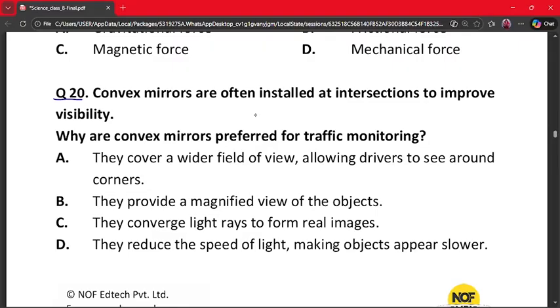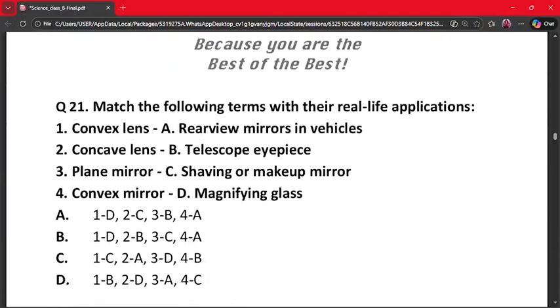Our correct answer is option A because convex mirrors show a wider area and they form smaller images so drivers can see more road and blind spots are reduced. So our correct option is A. Our next question is question number 21.